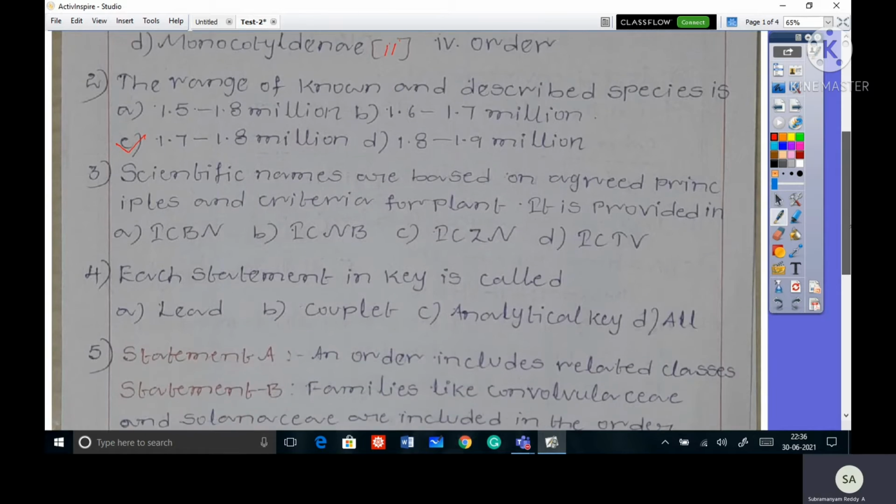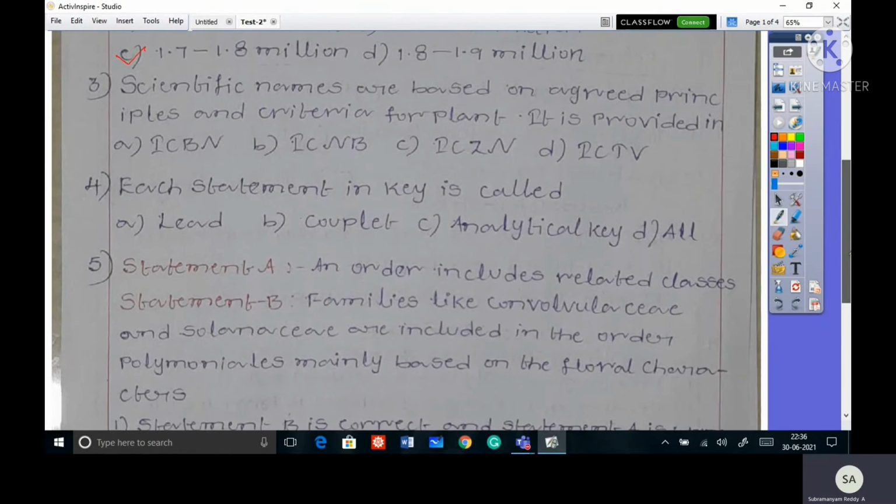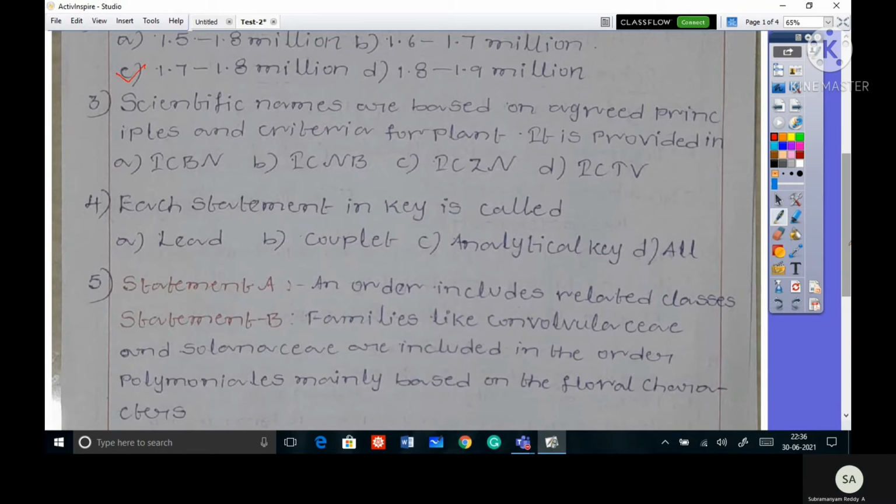Okay. So next third one. Scientific names are based on the agreed principles and the criteria for plants. So if you want to give name to the plant, we follow some rules. Option A ICBN rules, option B ICNB rules, option C ICZN rules, option D ICTB rules.